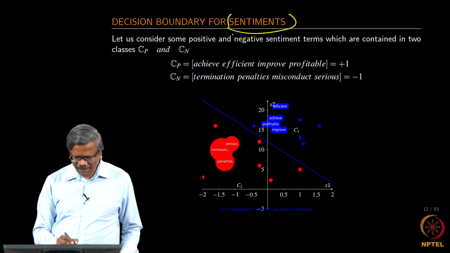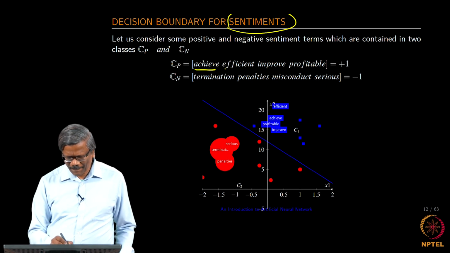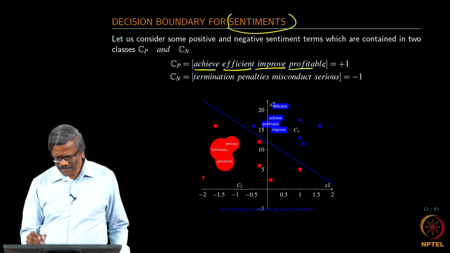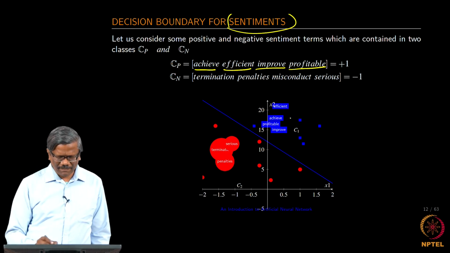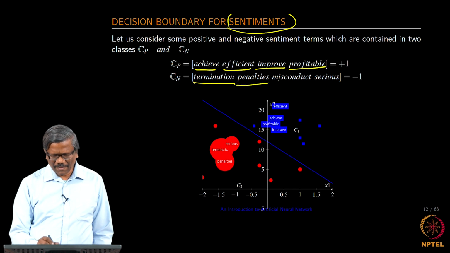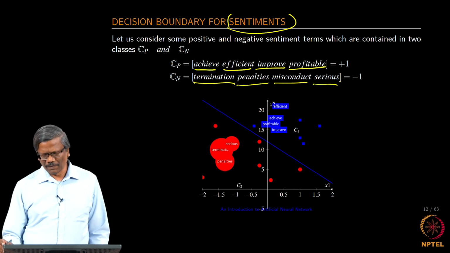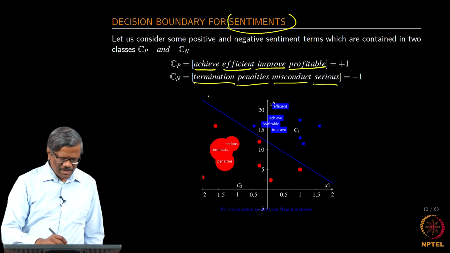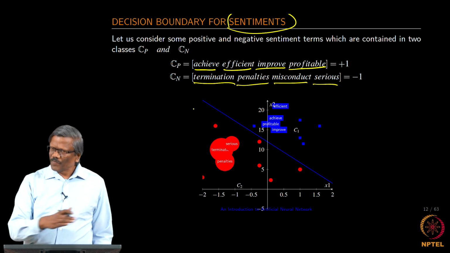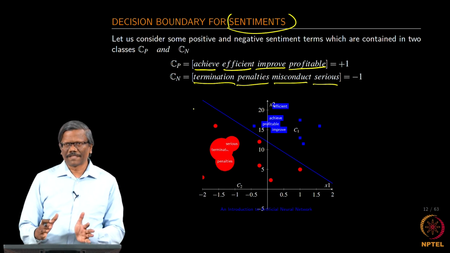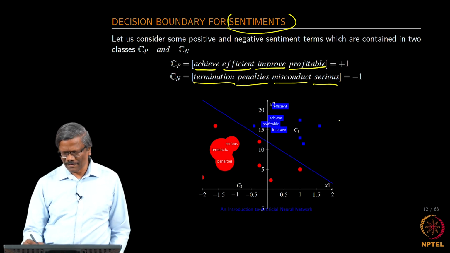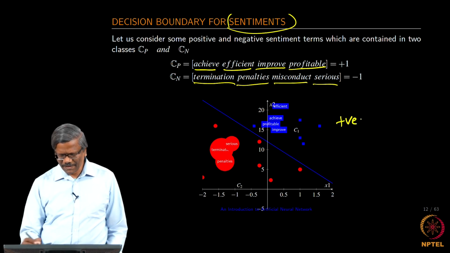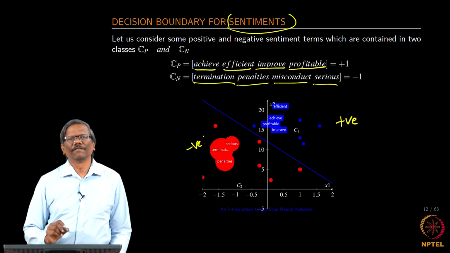So, for example, if we have a set of words, they represent the positive influence and we have a set of words that represent the negative influence. So, that means we would be able to again split the set of words which are in one input space into two different subspaces as positive region and negative region.